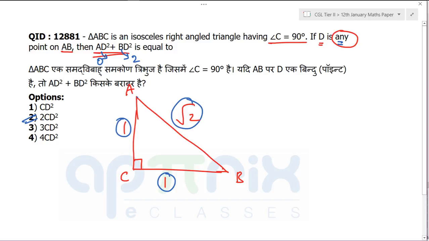They'll say mug up this theorem that AD square plus BD square is equal to this square plus this square, right? They cannot solve faster than you, because in the exam even they will take some seconds to mark the answer, and you can mentally visualize 1, 1, root 2 just beside A, right? And you'll get the answer. You can take D here also, you'll again get the answer. Getting my point? It's all about whether you are able to use the language of the question or not.